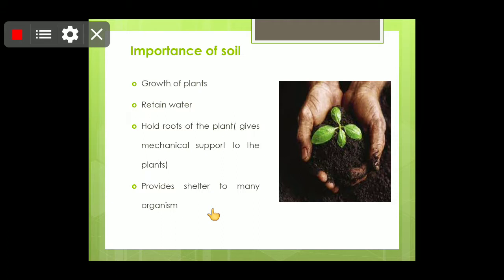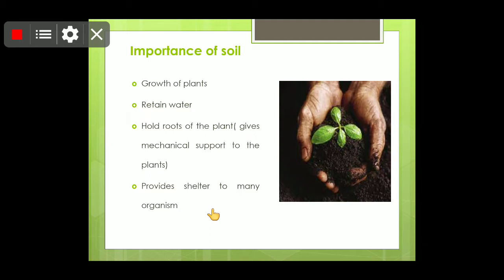There I told you that although nitrogen is present in abundance in the atmosphere, the plants cannot use atmospheric nitrogen as it is. So it has to be converted into nitrogenous compounds, nitrates and nitrites, and this conversion is done by the bacteria present in the soil.